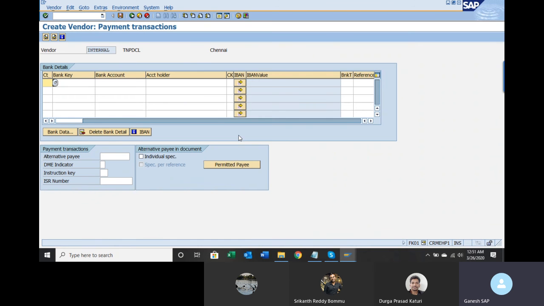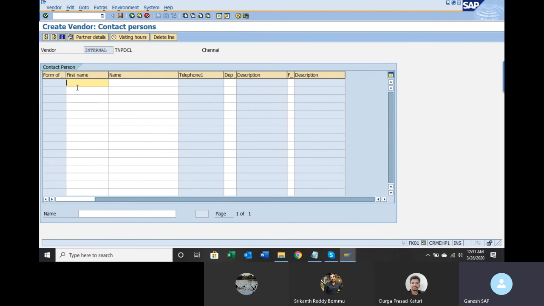Press enter. In this section, you can enter bank details of this vendor. As of now, we have not created any bank details for this vendor. I will come back here later and create bank details, but as of now it is not required. Again, press enter. Contact person information is also not required.